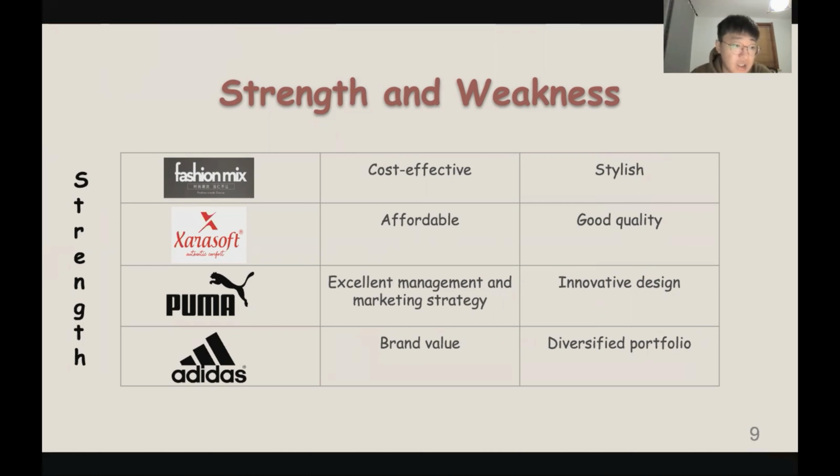Secondly, Zerasoft as a secondary competitor has good quality and a price affordable by most people. Finally, among the tertiary competitors, Puma has excellent management and marketing strategies, and its products are designed to be very innovative. Similarly, Adidas has always been a very brand-valuable company, and it also has a diversified portfolio.